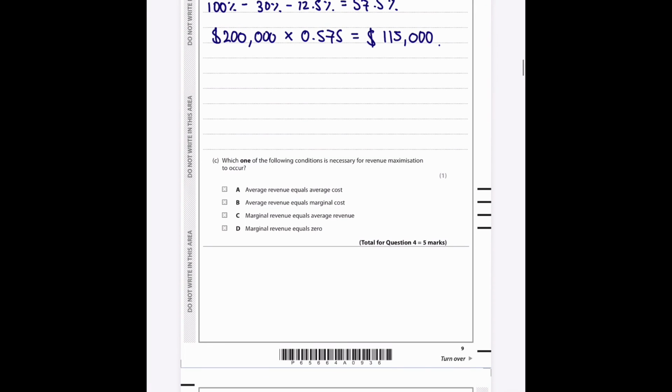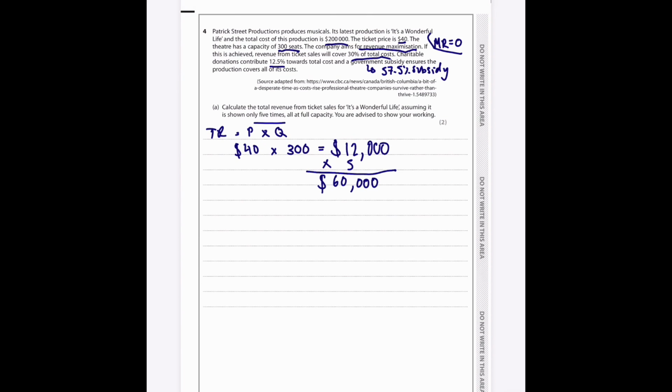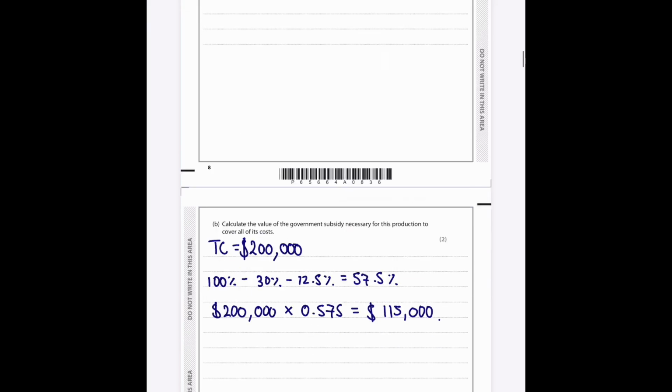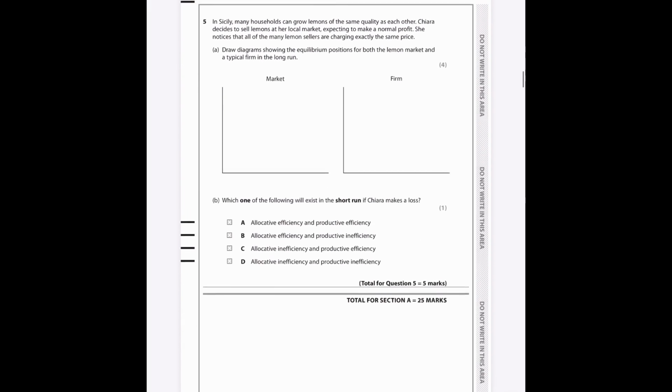Which one of the following conditions is necessary for revenue maximization to occur? Well, I assume it's going to be where MR is equal to 0, as I have mentioned here. Put the 3 exclamation marks down just so you're aware. Marginal revenue equals average revenue, no. Average revenue equals marginal cost. Average revenue equals average cost. Marginal revenue equals 0. D. Correct.